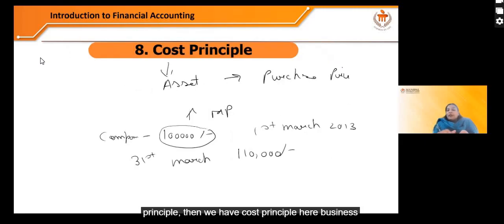Then we have the cost principle. Here, a business needs to mention the asset on the basis of the purchase price, the price at which it has acquired the asset. If there is an increase in the market price, the company has to ignore that. Suppose the company has acquired a land for this much amount on 1st March, and on 31st March there is an increase in that amount, it has to ignore it and mention the price of the land at the purchase price only, the price at which it has acquired the asset. So that is the cost principle.